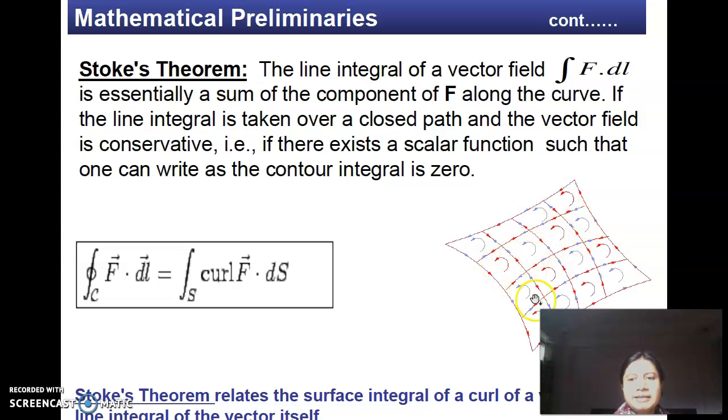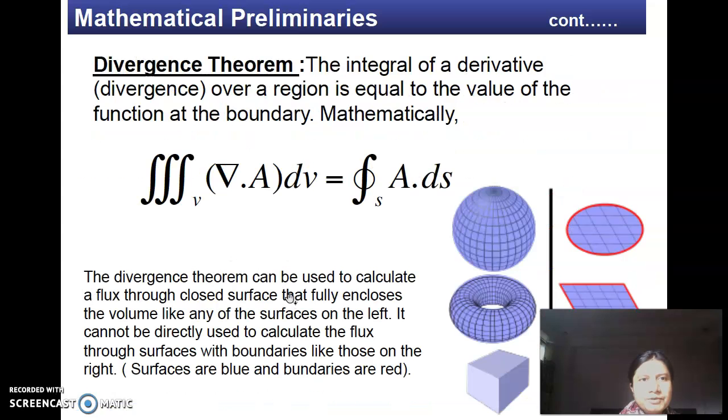And this sum total eventually adds up to the line integral. Okay, so this particular theorem helps us to convert a line integral into a surface integral. Another important theorem which is continuously used in electromagnetic theory is the divergence theorem.